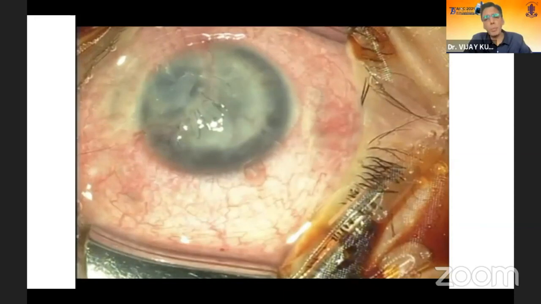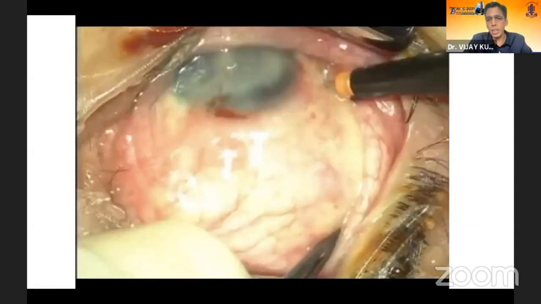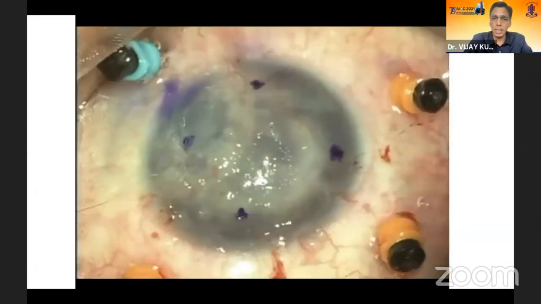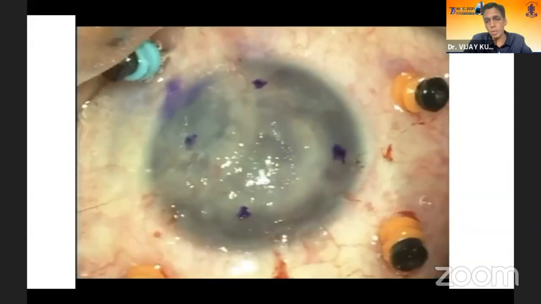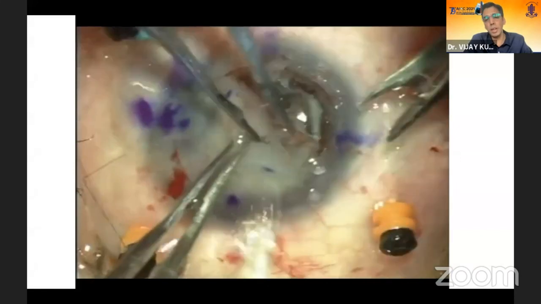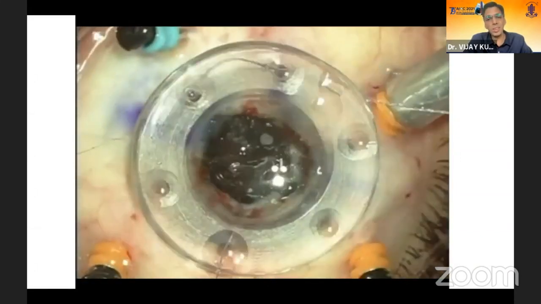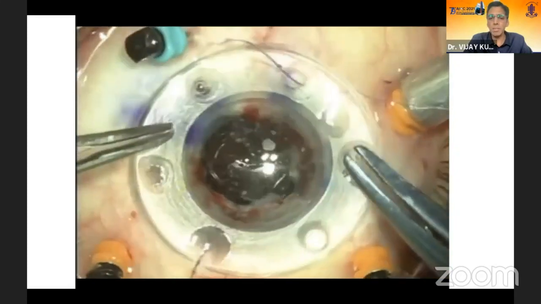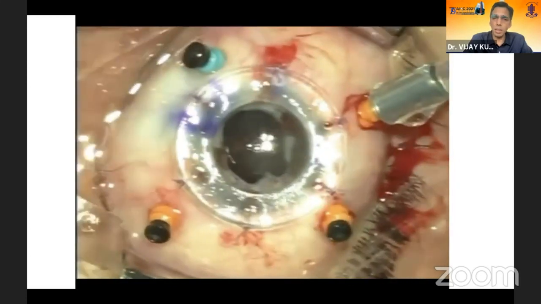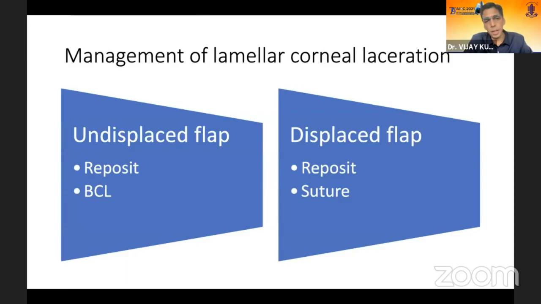Many times, it may be a combined effort by a corneal surgeon and a vitreoretinal surgeon together, especially if there is endophthalmitis or other retinal problems, maybe retinal detachment, or like in this case where silicone oil was put at the time of initial laceration. So in those cases, we can use a temporary keratoprosthesis that will make the work of a vitreoretinal surgeon easier. Visibility is much better, and once the retinal surgery gets completed, then a corneal transplant can be done after removing the temporary keratoprosthesis.